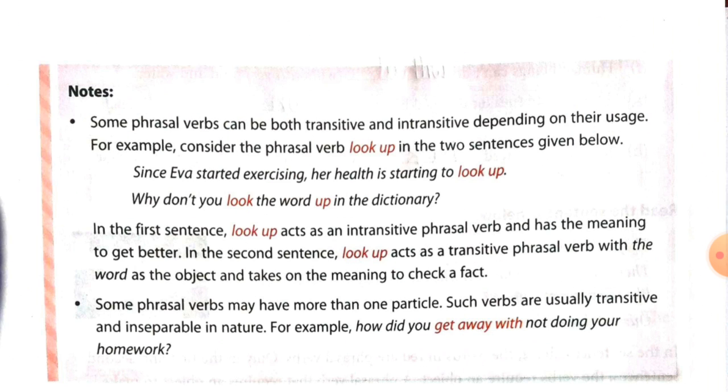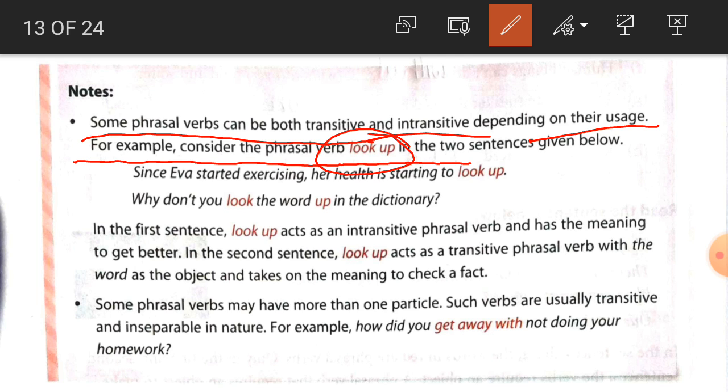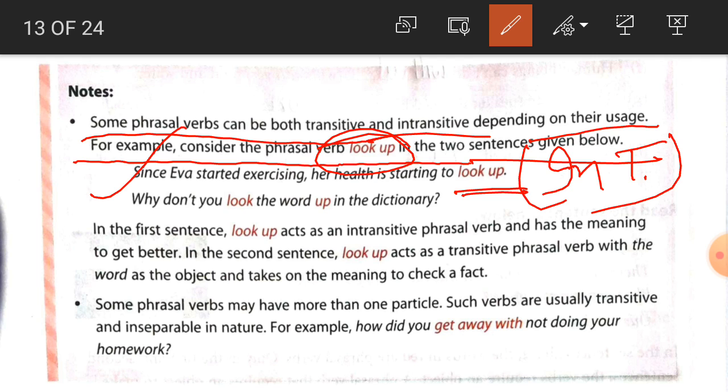Students, some notes are given here. Look at the note: Some phrasal verbs can be both transitive and intransitive, depending upon their use. For example, consider the phrasal verb look up in two sentences. The first sentence: Since Eva started exercising, her health is starting to look up. So here look up is an intransitive phrasal verb because there is no object. Second one: Why don't you look the word up in the dictionary? So here this is a transitive phrasal verb because there is the object word.